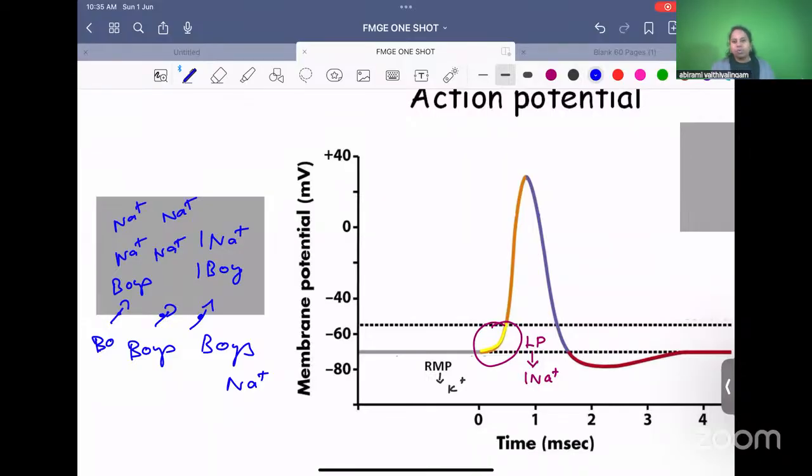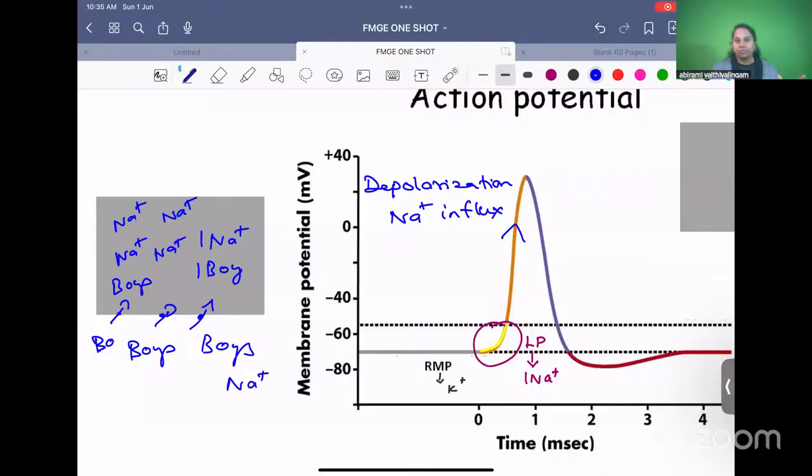Suddenly, if you have so many sodium ions coming inside, that is called sodium influx. So much positivity coming inside, the action potential will go like this. Because positive ions are rushing inside, it goes towards positivity, and this we call depolarization. What is the reason for depolarization? Sodium influx. Suddenly, so many sodium ions came inside.